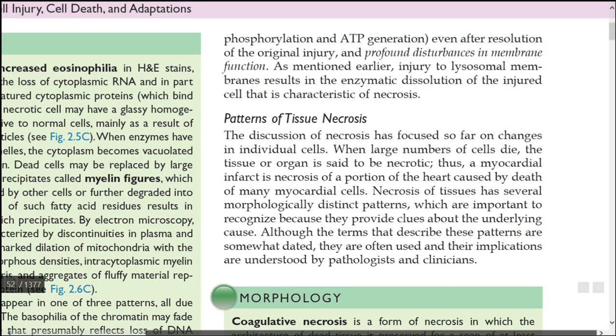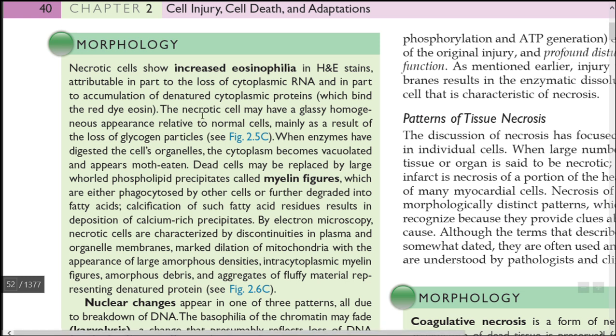Next, I will be discussing the types of necrosis. Necrotic cells will show increased eosinophilia in hematoxylin and eosin stain because of loss of cytoplasmic RNA and other nuclear genetic material, and due to the accumulation of denatured cytoplasmic proteins, which are eosinophilic, causing increased eosinophilia in necrotic cells. That is important.